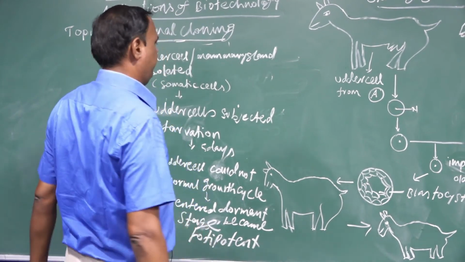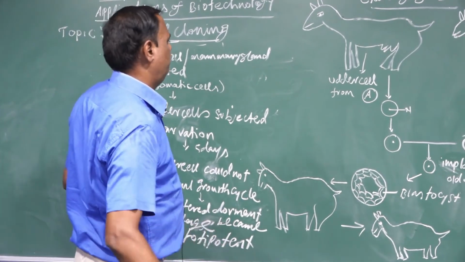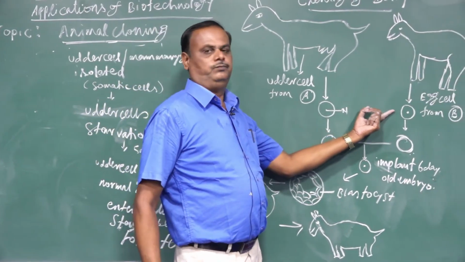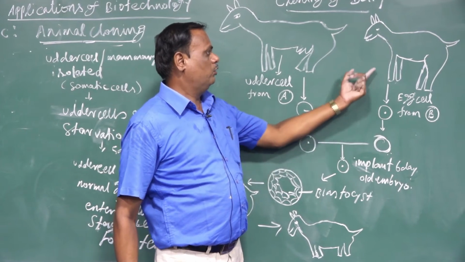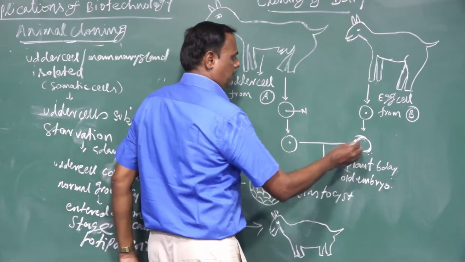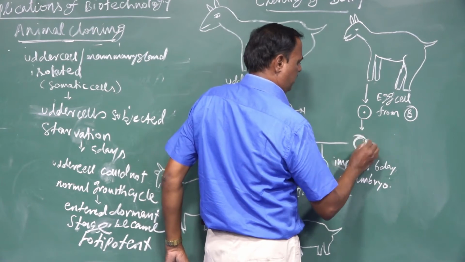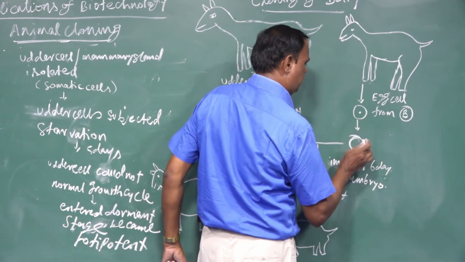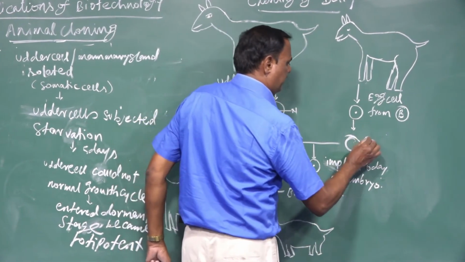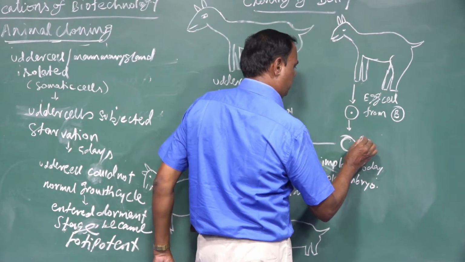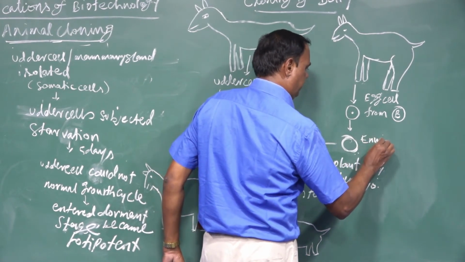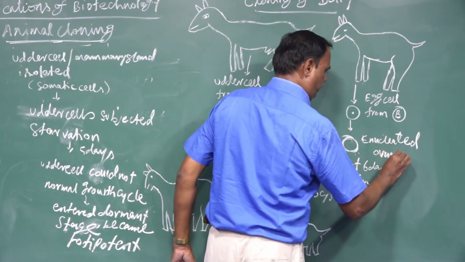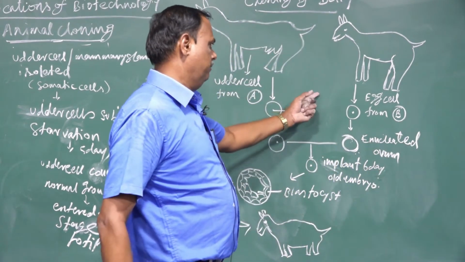After becoming totipotent, the egg or ovum is removed from another sheep.